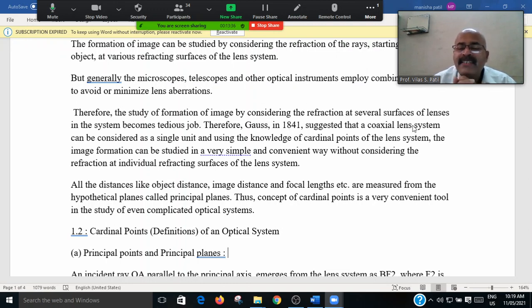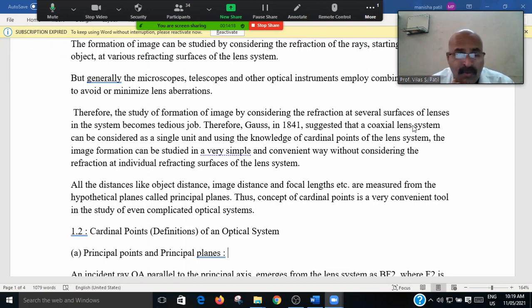In 1841, Gauss suggested that the coaxial lens system can be considered as a single unit, using the knowledge of the cardinal points of the lens system. He tried to give a generalized rule for the coaxial lens, like the convex lens, and how the cardinal points are produced in the lens system or composite lens system.